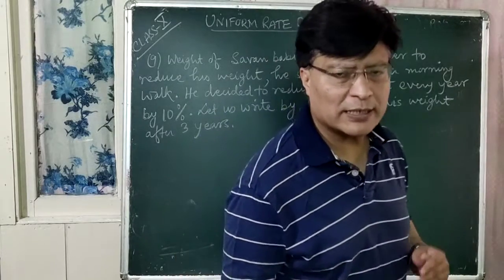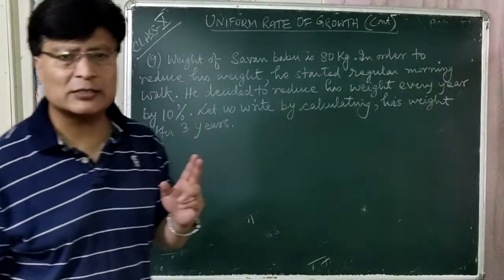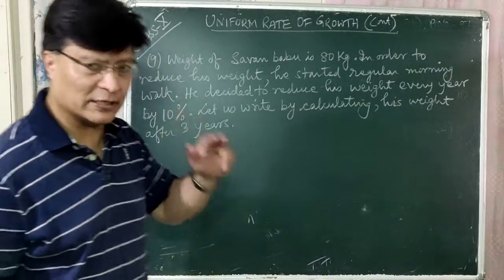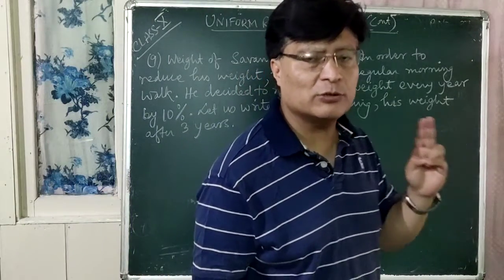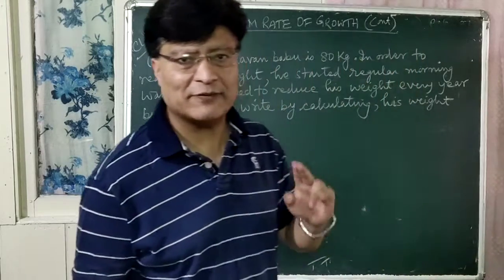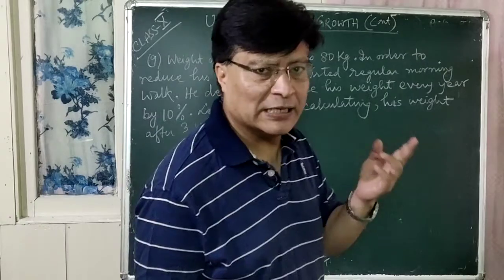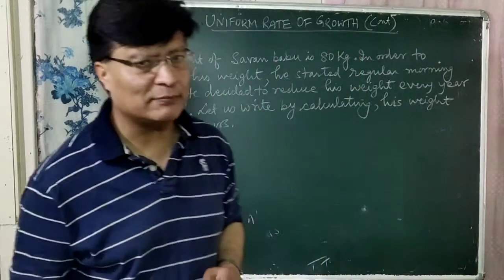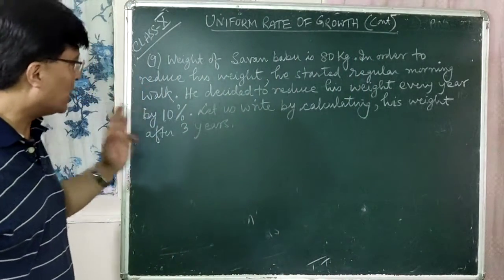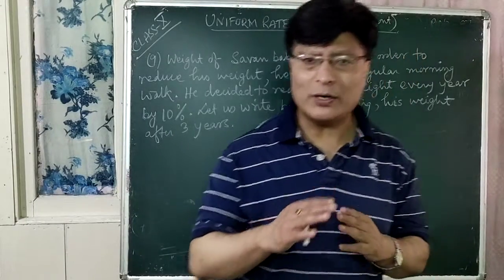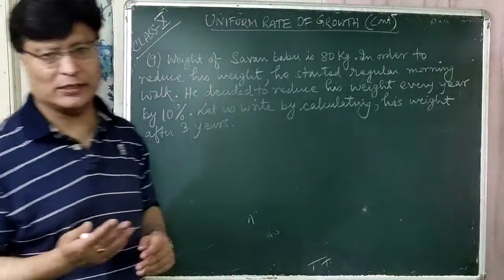The Saban Babu decided to reduce his weight 10% every year. That is, the rate of decrease of his weight per year is 10%. Okay. So let us find by calculating his weight after 3 years. So what will be his weight after 3 years?